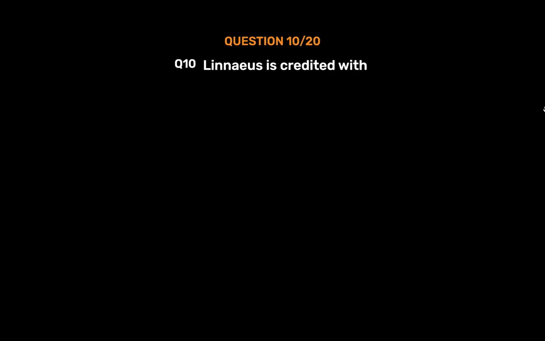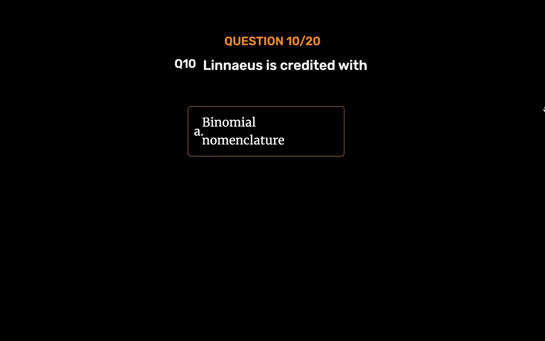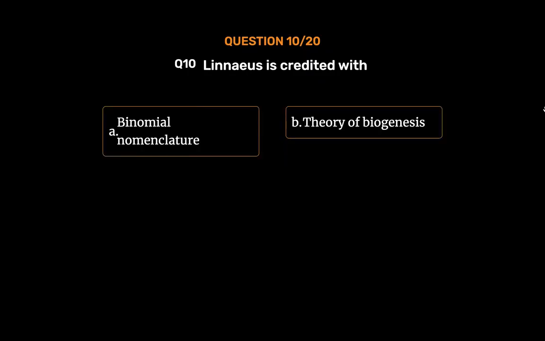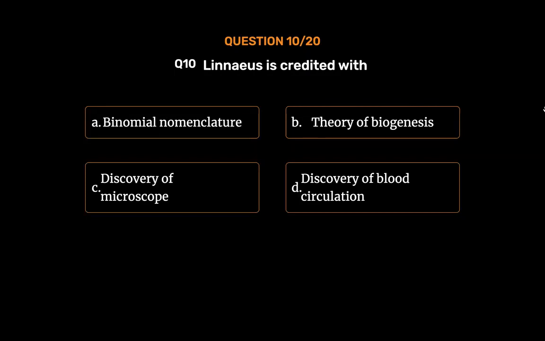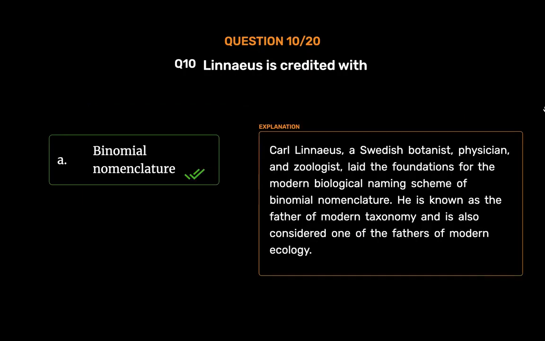Question number 10. Linnaeus is credited with Option A. Binomial nomenclature. Option B. Theory of biogenesis. Option C. Discovery of microscope. Option D. Discovery of blood circulation. The correct answer is Option A. Binomial nomenclature. Carl Linnaeus, a Swedish botanist, physician, and zoologist, laid the foundations for the modern biological naming scheme of binomial nomenclature.